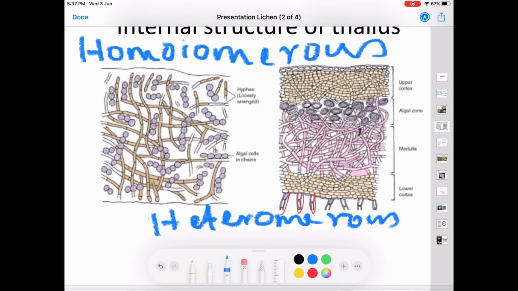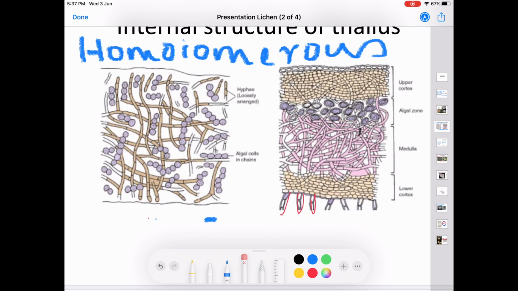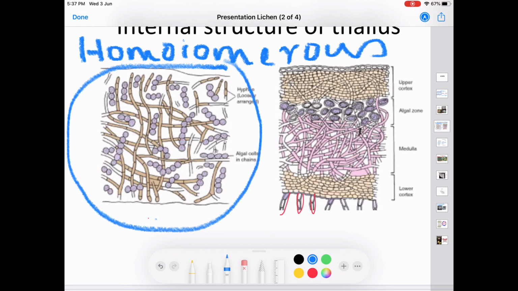Among this, the first one is homoiomerous lichen. In homoiomerous lichen, the algal cells and the fungal hyphae are more or less uniformly distributed throughout the thallus. And here the algal members belong to the cyanophycean members.